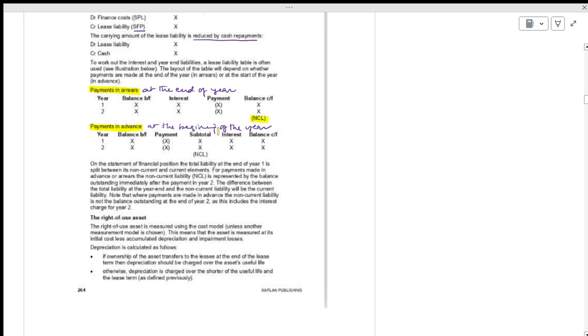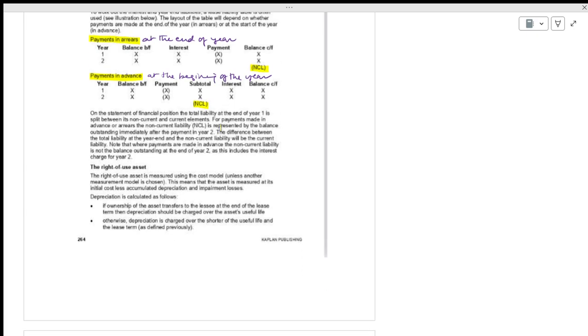You have to identify what is the non-current liability and what is the current liability. In the statement of financial position, the total liability at the end of year 1 is split between non-current and current. If you are paying in advance or arrears, the non-current liability will change.